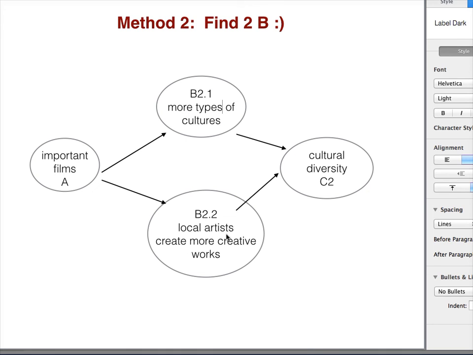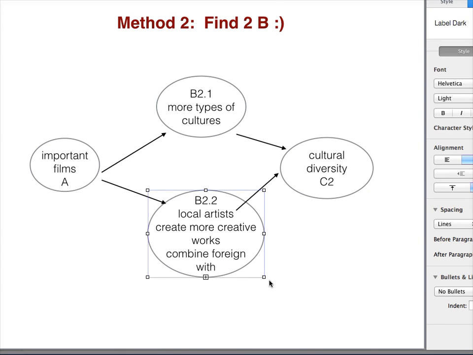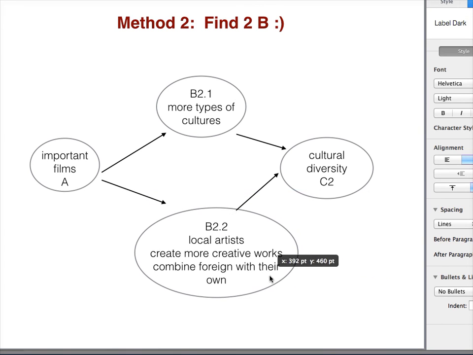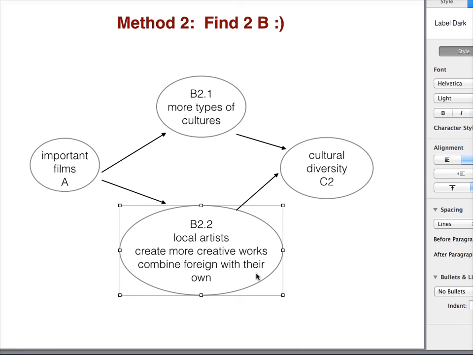And another B can be that your local artists can create more creative works. This means that your local artists can combine some foreign ideas with their own, and they create more different types of artworks. So it's still about different cultures, but it's more about how your local artists can use those foreign films in creating their own works.